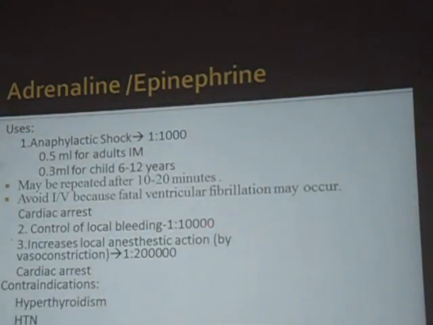So here, IV, it will be fatal because of ventricular fibrillation and all. So you need to remember, if the patient is an aged person, we need to think of these conditions before administering this drug: hyperthyroidism, hypertension, and arrhythmias. So most obese people tend to get hypertension, or they may be in an undiagnosed pre-hypertensive state. So if you have a patient with anaphylaxis on the bed, consider these points.